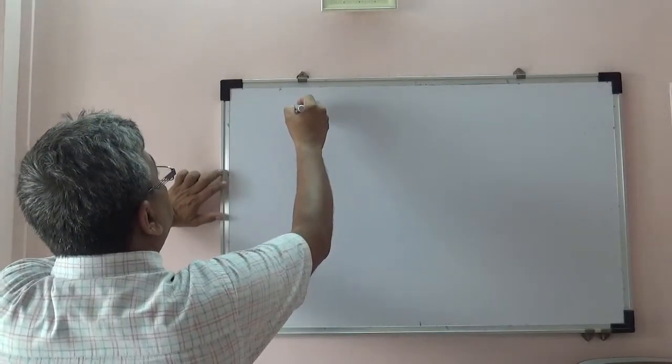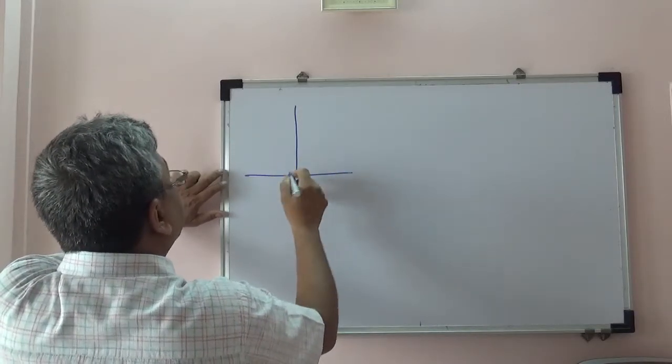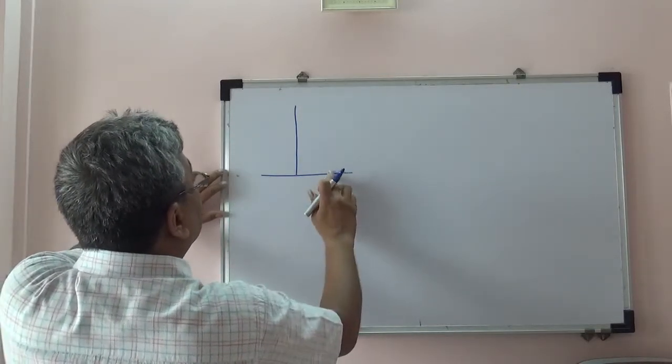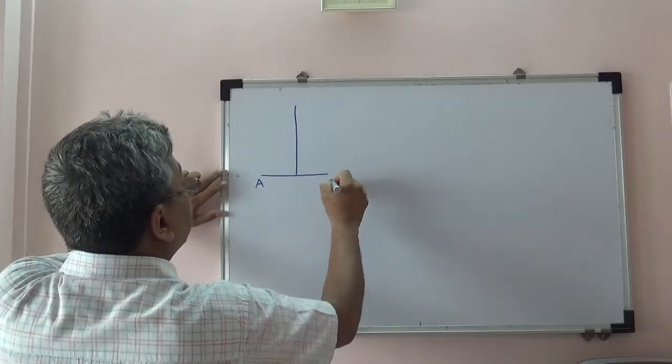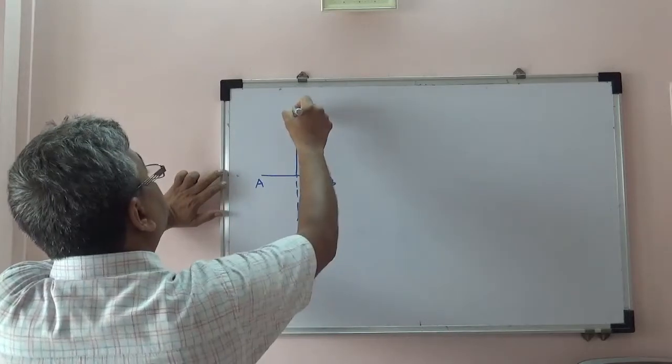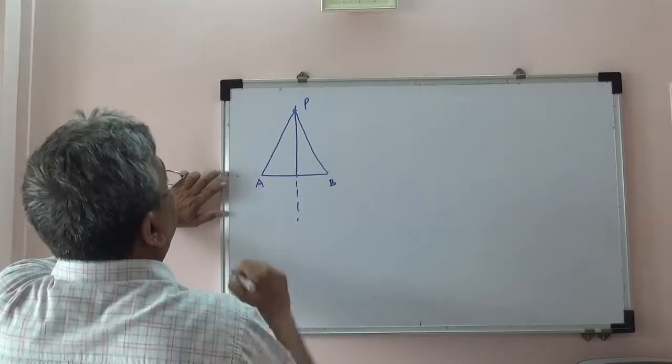If any point P lies on the perpendicular bisector of a segment, then it is equidistant from the endpoints.